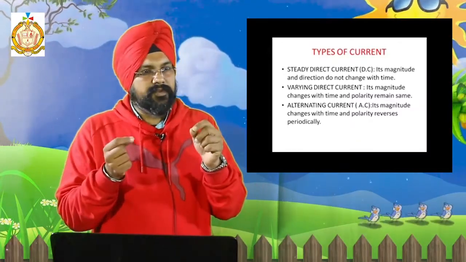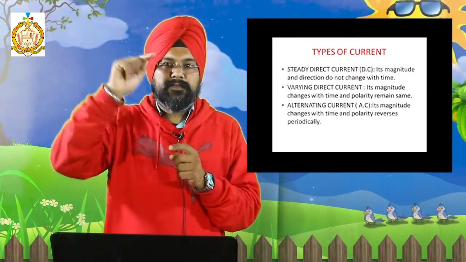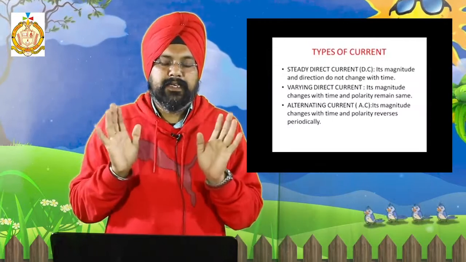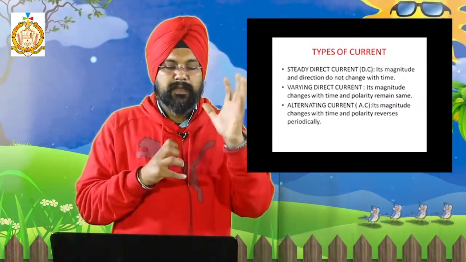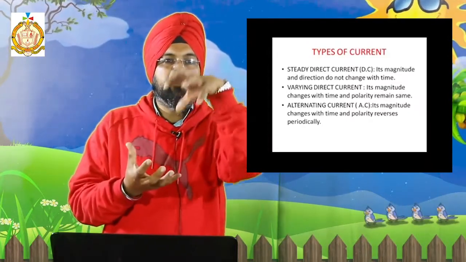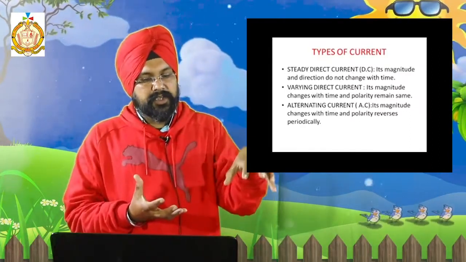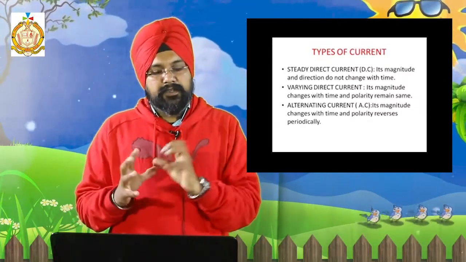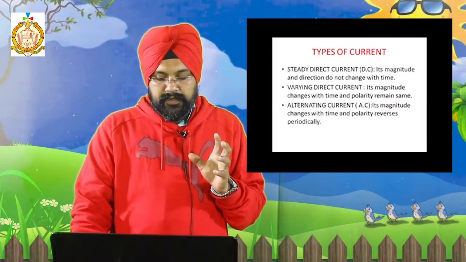Sometimes on the cell it is written positive and negative, that is positive polarity and negative polarity. Poles are the polarity. So magnitude means effect, how much effect of current is there, what is the effect of charges at a particular area. So when magnitude changes with time and polarity reverses periodically, that is called alternating current.